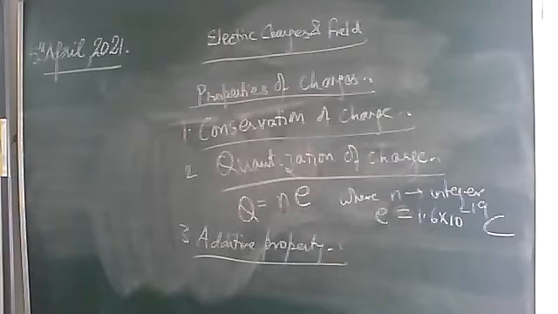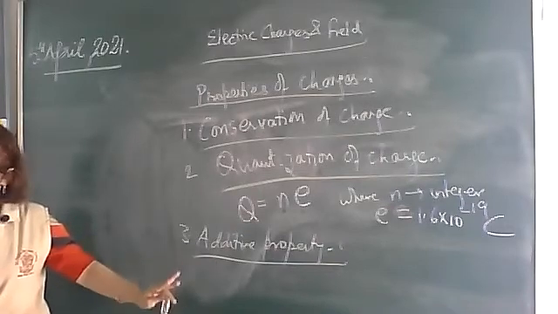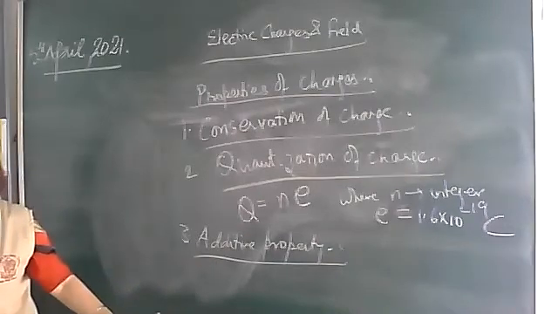Two vectors in the same direction, we add. Two vectors in opposite directions, we subtract. Two vectors in different directions, parallelogram law of vectors. You studied that, right? But charge is a scalar quantity, so simple algebraic addition or subtraction has to be done.